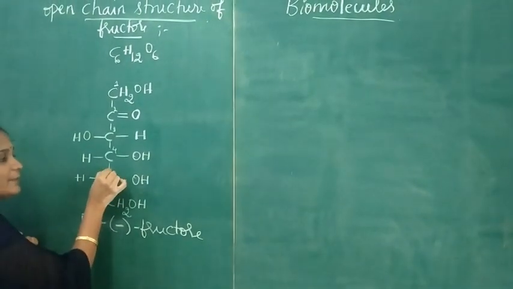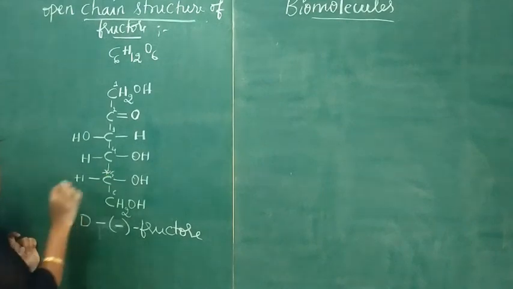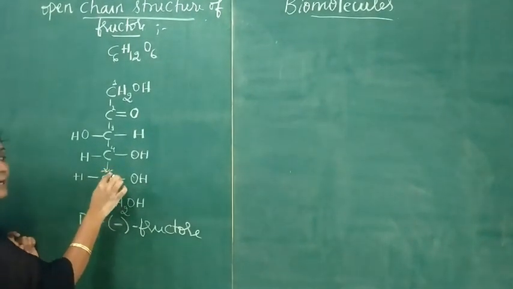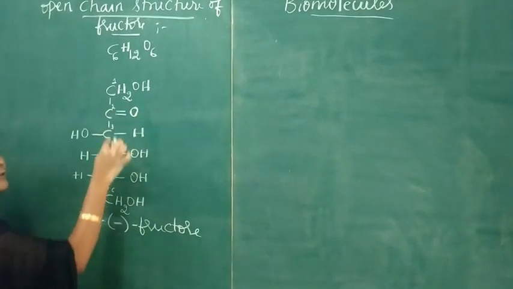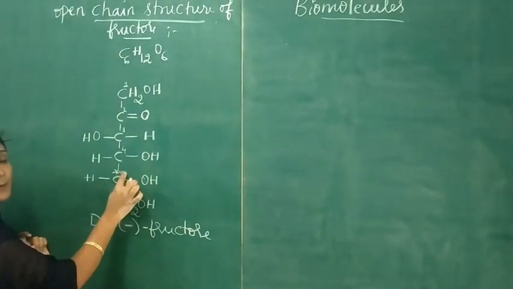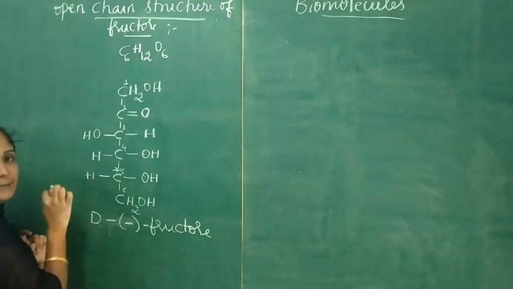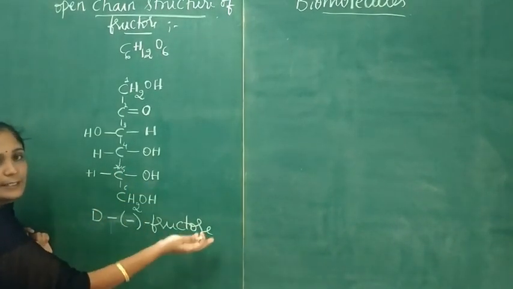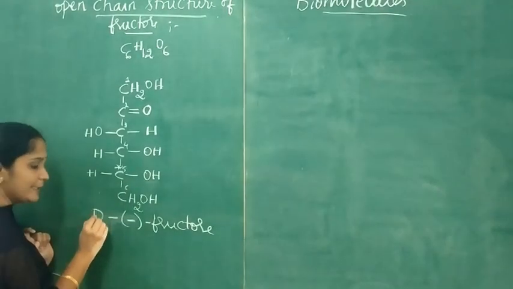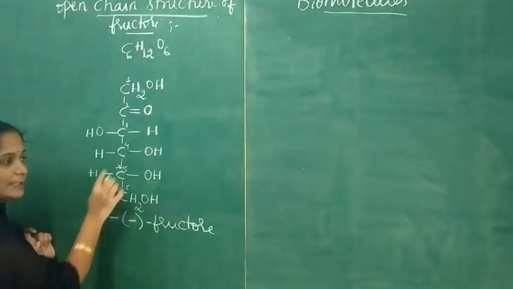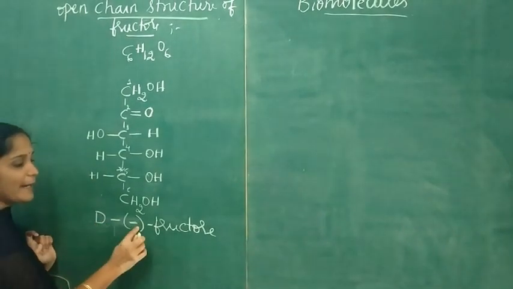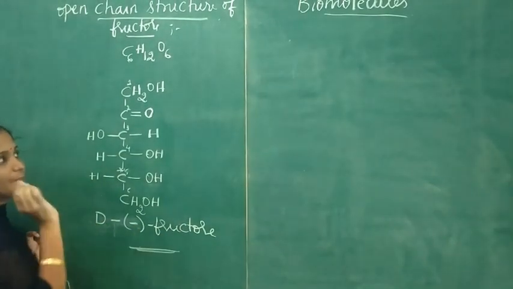So this is the highest asymmetric carbon atom. The highest asymmetric carbon atom means the asymmetric carbon atom farthest from the carbonyl group. In the highest asymmetric carbon atom, the OH group is present on the right hand side. Therefore, we call it the D structure, the D form. So the name of this compound is D minus fructose.